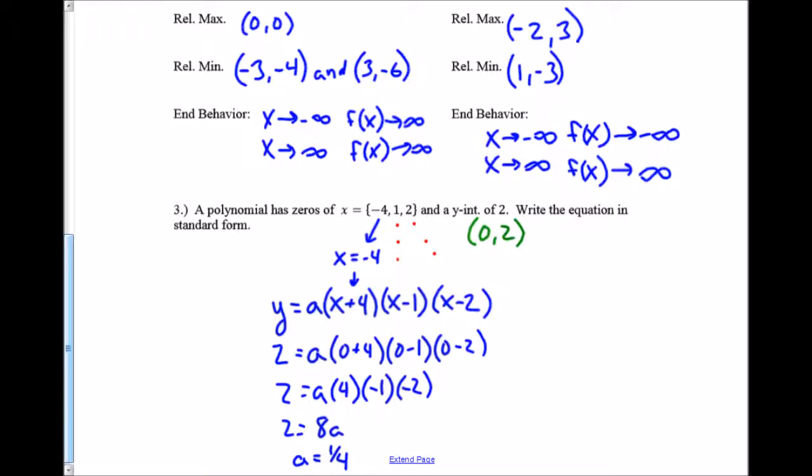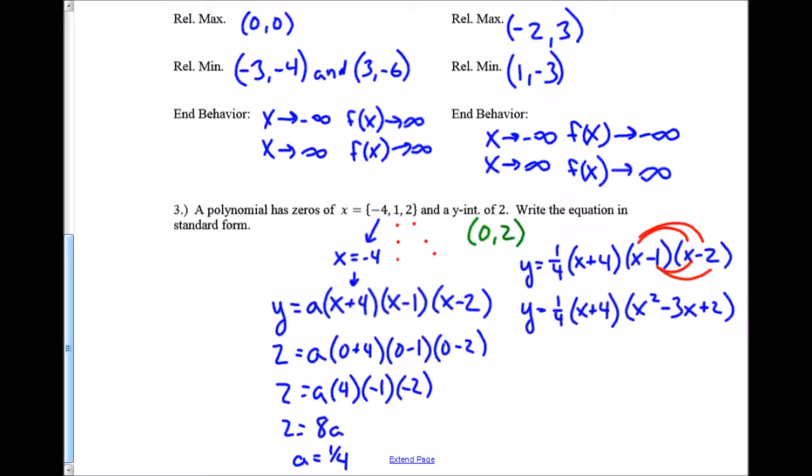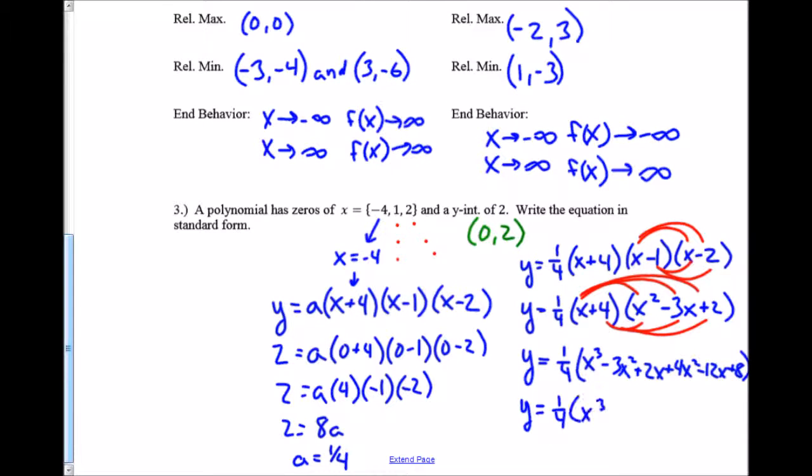And I'm not done yet. This asks for it in standard form. So when I do this, I have y equals 1/4 times (x plus 4)(x minus 1)(x minus 2). This is in factored form. If I want it in standard form, I have to start multiplying all this stuff out. And that's it.